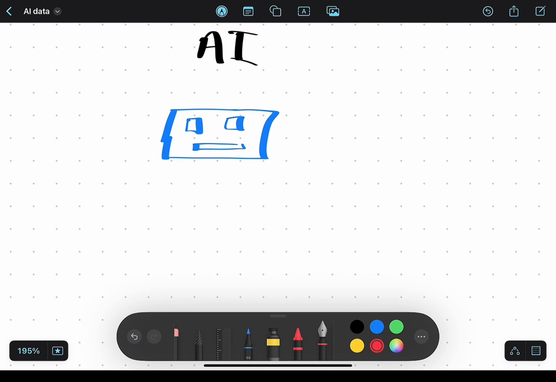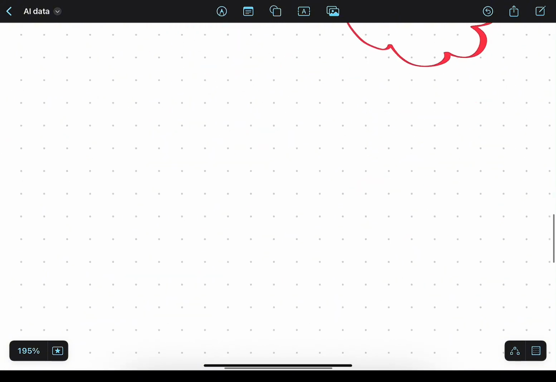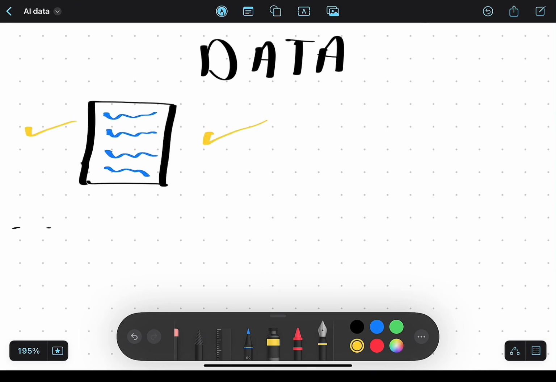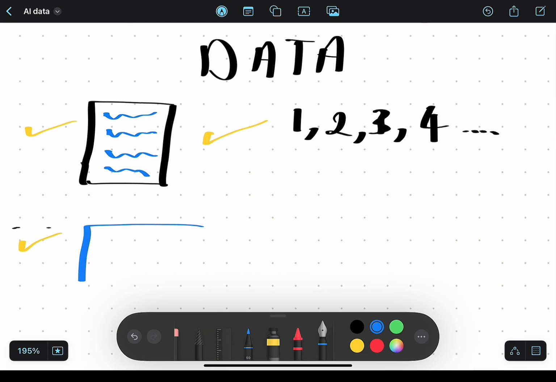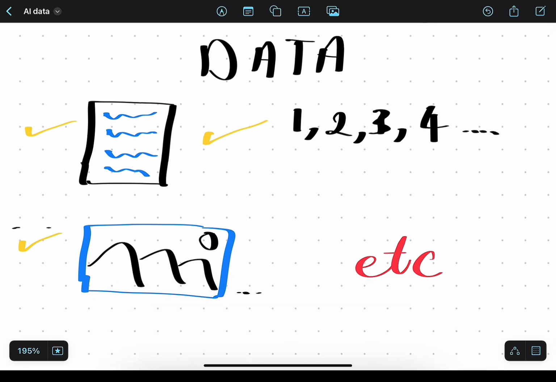So this is whereby we give our machines the ability to think, right? We're giving intelligence to machines. And then when we look at data, what is data? This could be a collection of text, a collection of numbers, or even a collection of pictures, and so forth. This is what we mean when we look at data.